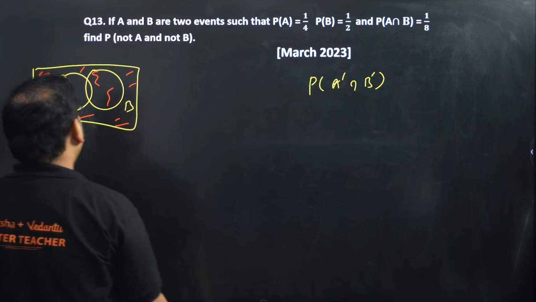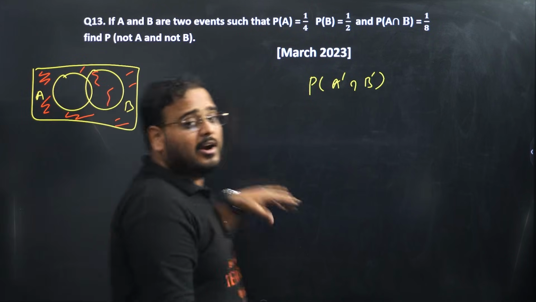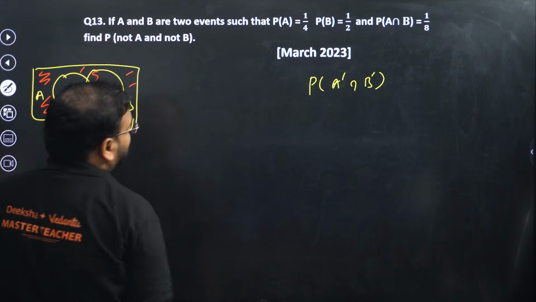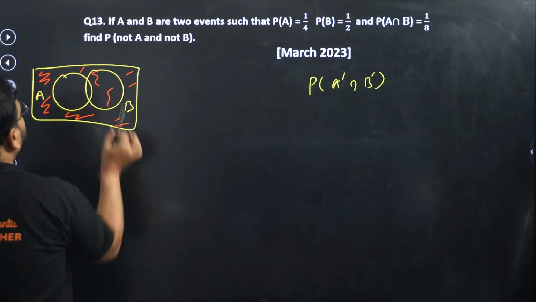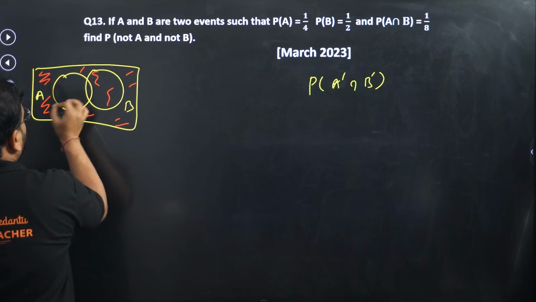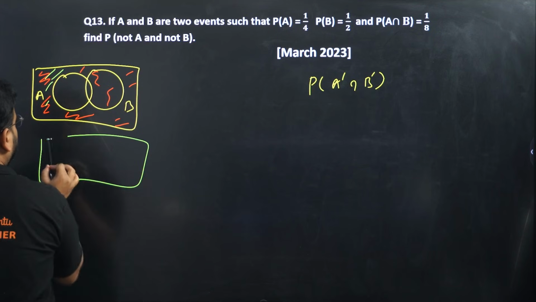And not B dash is what? Not B will be everything over here. I can draw it separately.